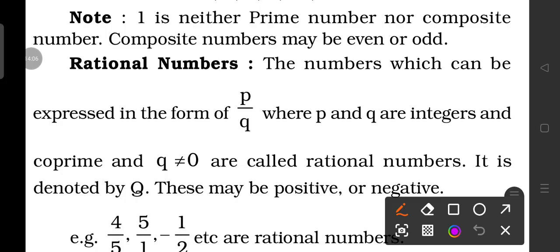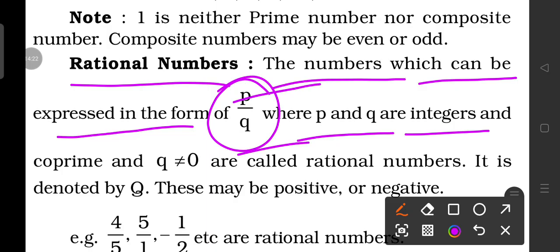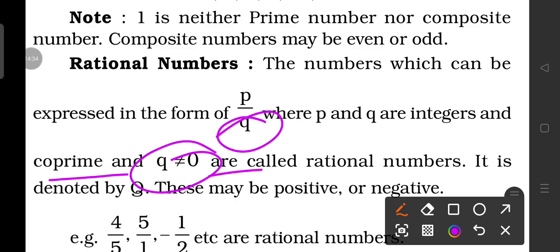Now the next is rational number. The number which can be expressed in the form p by q, where p is the numerator and q is the denominator, where p and q are integers. Integers, as we know, may be positive, negative, and may be 0 too. But here q is not equal to 0.